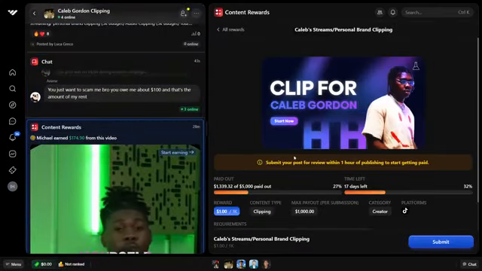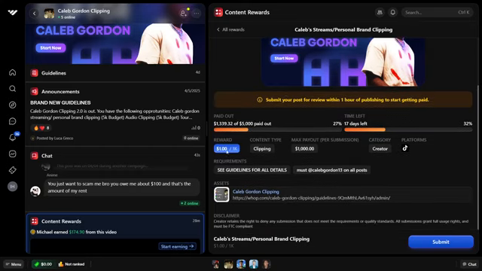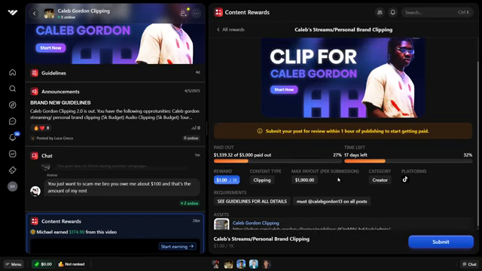And there we go. So first things first, if you want to start clipping, you have to submit your post. So when you post, for example, a short or a reel or your TikTok, you want to submit it via this button within 1 hour of publishing so you can get paid right away. You don't have to wait and you don't waste any views. You can get on quickly. Next, look at the reward, of course, and content type is clipping. Then you can see it's the creator category, and the max payout per submission is $1,000, which means you can make up to $1,000 per singular TikTok if it gets enough views, of course.